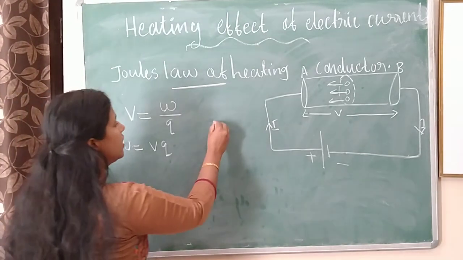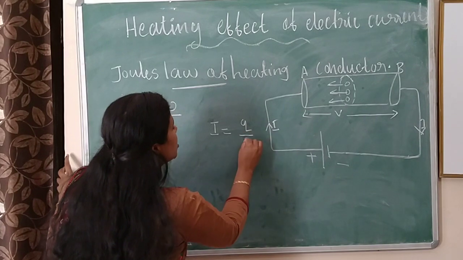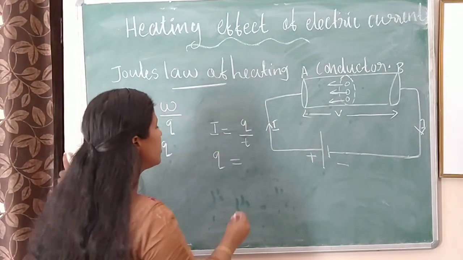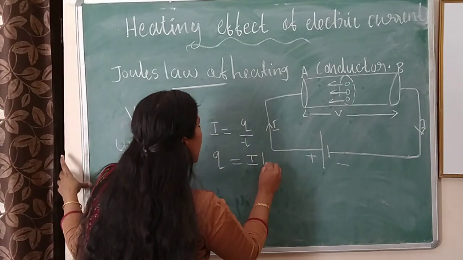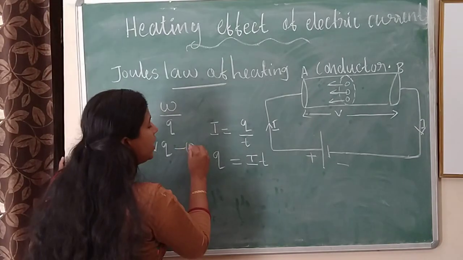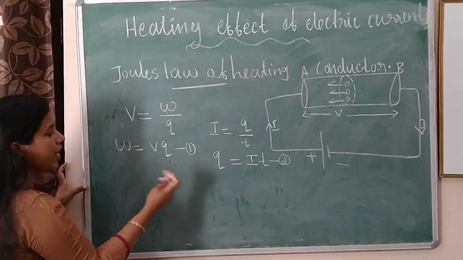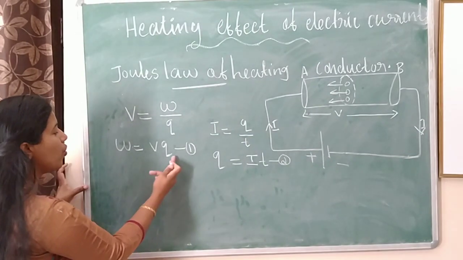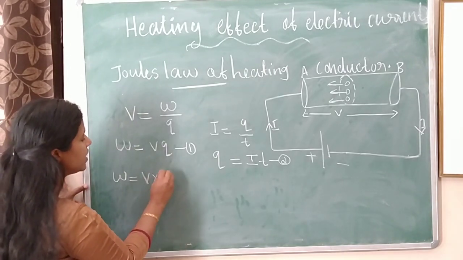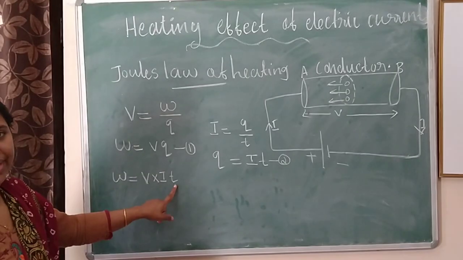Then we have already studied current. Current is equal to charge by time. From this equation, charge is equal to current I into T. This is equation number 1, and this is equation number 2. Then we can substitute equation 2 in 1. W is equal to V into IT. W is equal to VIT.